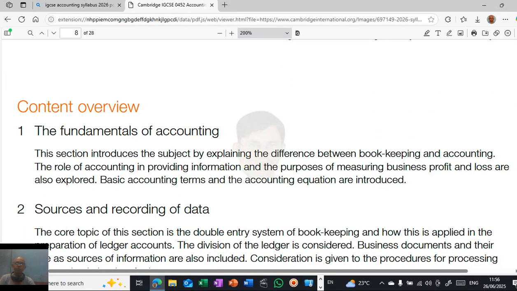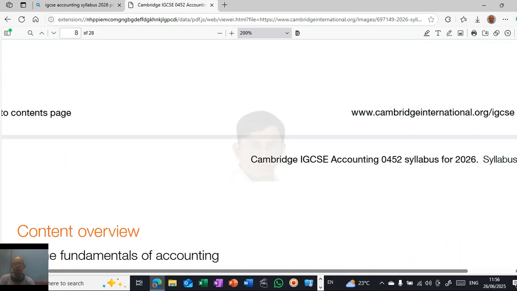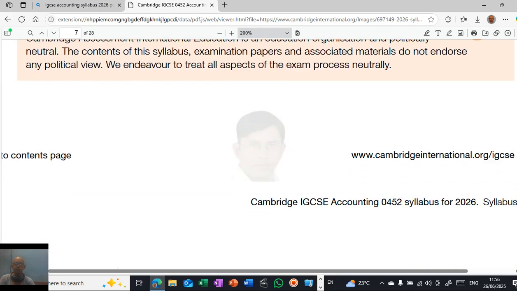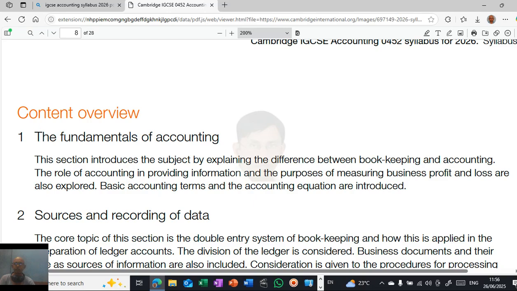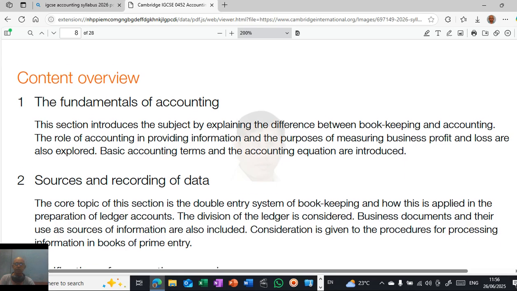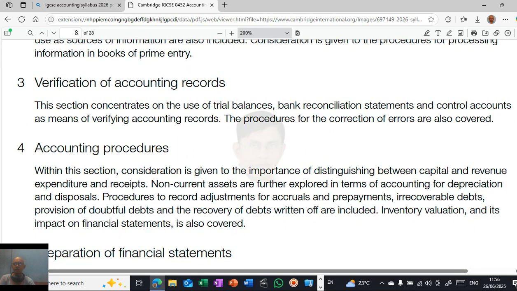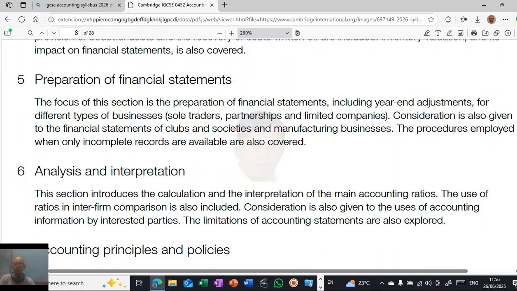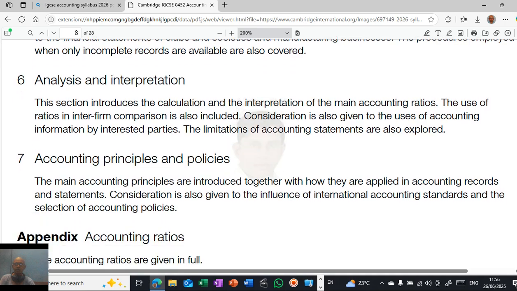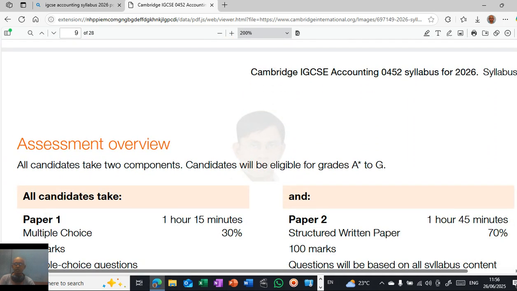So what we'll be learning overall. Content overview. In IGCSE accounting: the fundamentals of accounting, the difference between accounting and bookkeeping, sources of recording of data, the various documents that you maintain in business, then verification of accounting records, accounting procedures, preparation of financial statements, analysis and interpretation, accounting principles and policies. All these things you'll be learning. So let us see in detail.